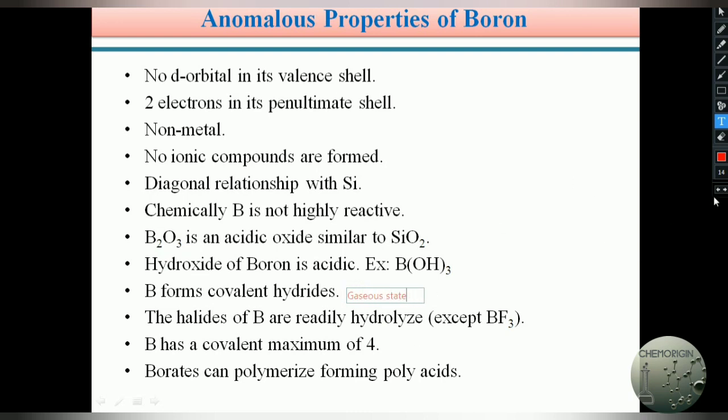And the other elements in the third A group, those are gallium, indium and thallium. These third A group elements do not react with hydrogen because they have a larger atomic size when compared with hydrogen, and hydrogen has a very small nucleus and does not form any covalent bond or ionic bond with gallium, indium and thallium. Hence boron can form only covalent hydrides, whereas aluminum forms ionic hydrides with hydrogen.